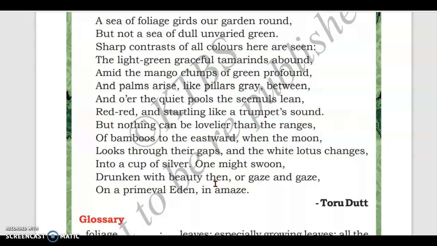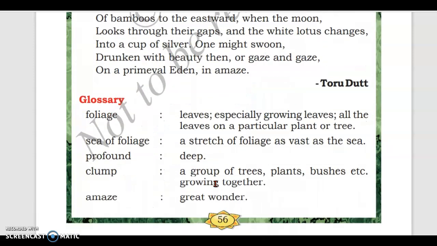Okay, so that's all for this poem explanation. Here are the new words. Foliage: leaves, especially growing leaves, all the leaves on a particular plant or tree. Sea of foliage: a stretch of foliage as vast as the sea. Profound: deep. Clump: a group of trees, plants, bushes, etc. growing together. Amaze: great wonder.